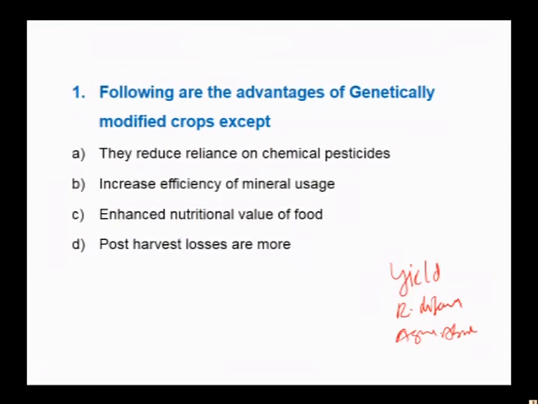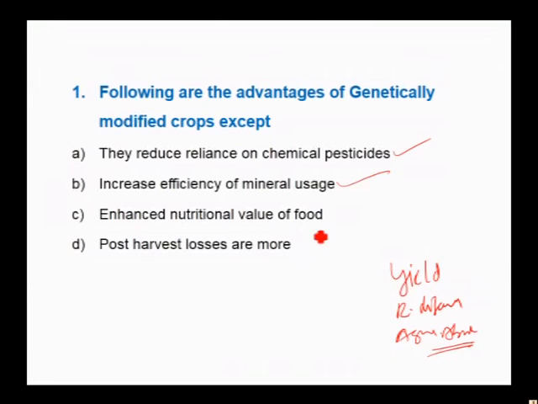They reduce reliance on chemical pesticides. Yes, if we develop pesticide resistant plants, it reduces the dependence on chemical pesticides. Increase efficiency of mineral usage. So, it can take up the minerals present in the soil for better usage.